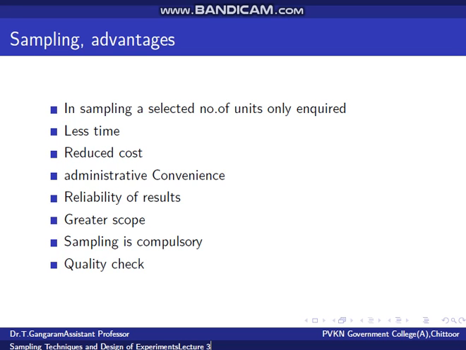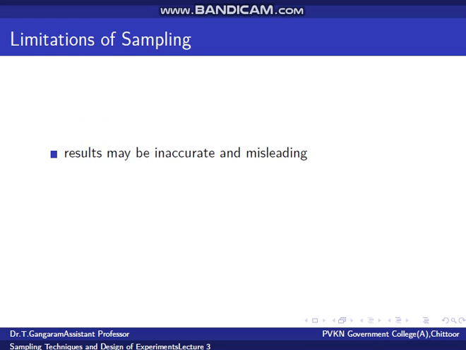Okay, let us look into the limitations of sampling. The sample survey has certain limitations or drawbacks. They are: If proper care is not taken in the planning and execution of the survey, the results obtained may be inaccurate and misleading.